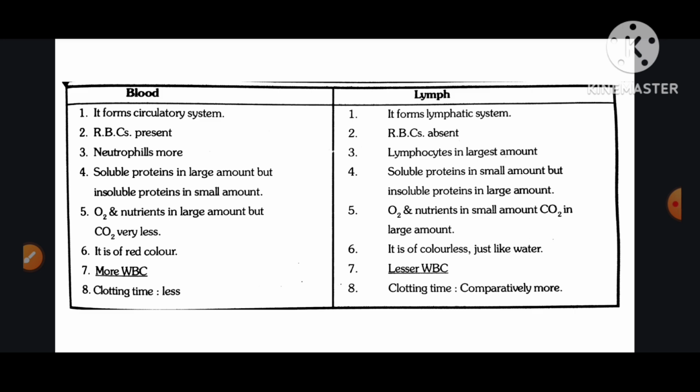Lymph: number one, it forms the lymphatic system. Number two, RBC absent. Number three, lymphocytes in largest amount. Number four, soluble protein in small amount but insoluble protein in large amount. Number five, O2 and nutrients in small amount, CO2 in large amount. Number six, it is colorless, just like water. Number seven, fewer WBC. Number eight, clotting time comparatively more.